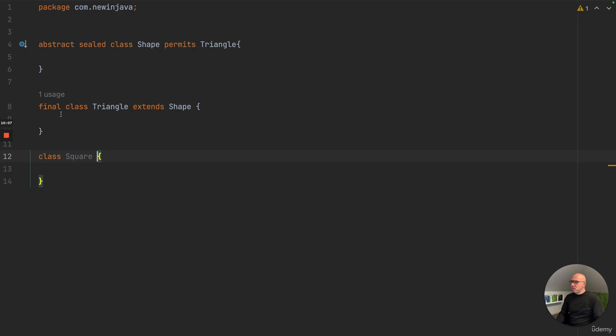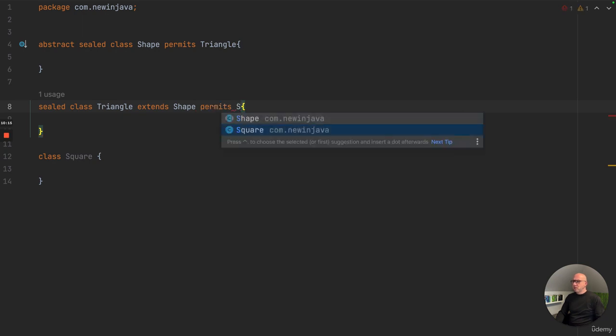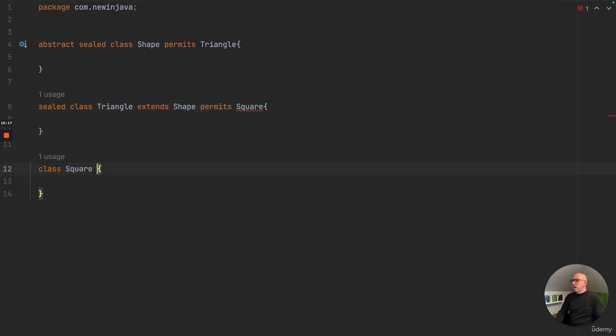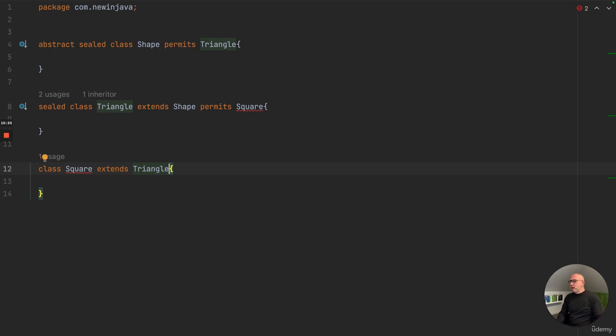However, if I write that it's sealed, and I use permits right here, and I say square, in this case I have to extend triangle, and I have to obey one of the three rules again. So I either have to mark it final, sealed again, or non-sealed. In this case, I'm just going to say it's final. So this is really the simple case.